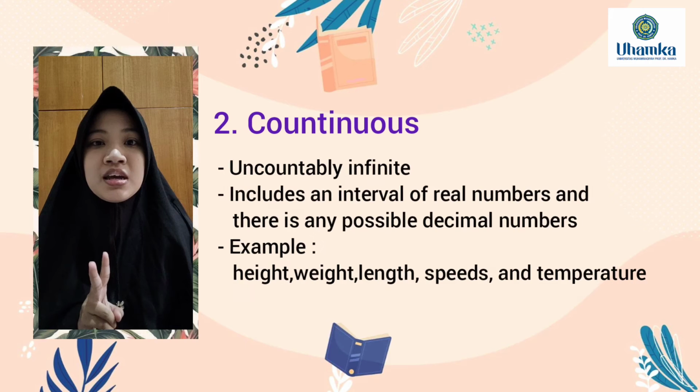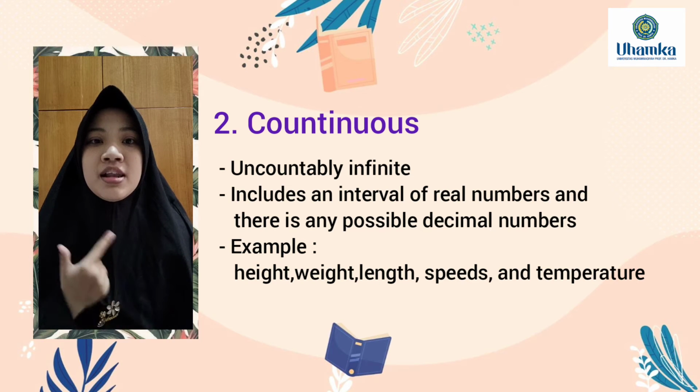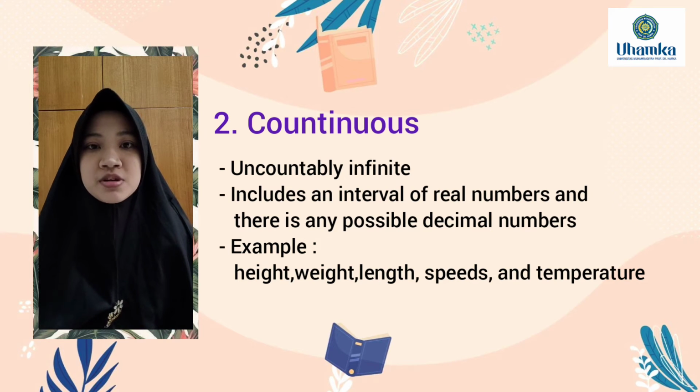The second is continuous. Continuous data is uncountably infinite, includes an interval of real numbers, and there is any possible decimal number. The examples of continuous data can be height, weight, length, speed, and temperature.